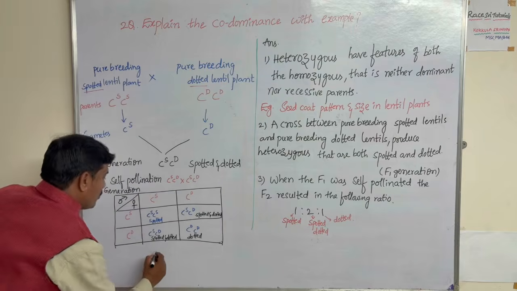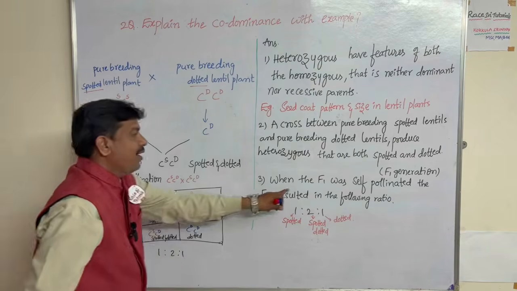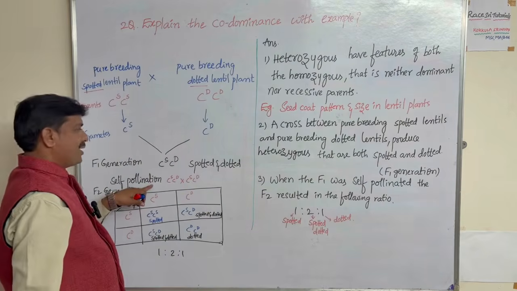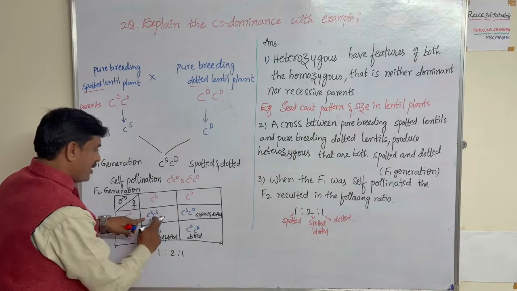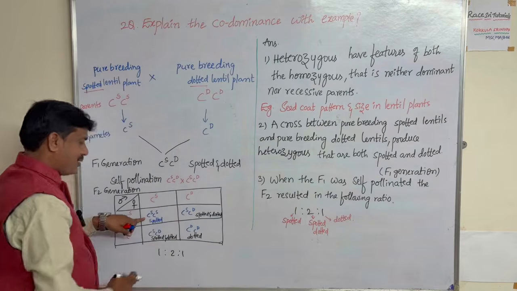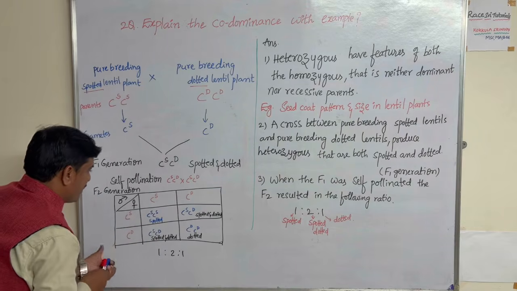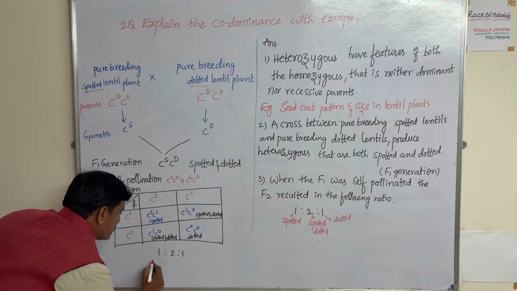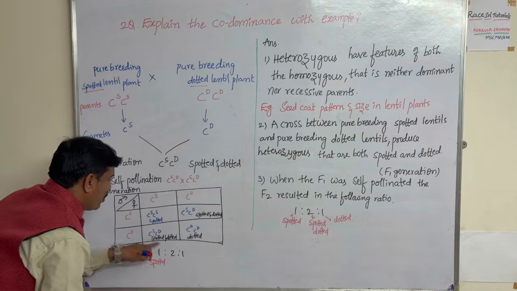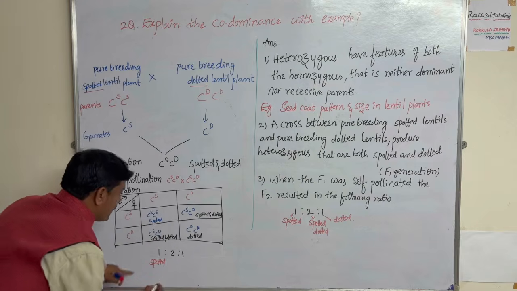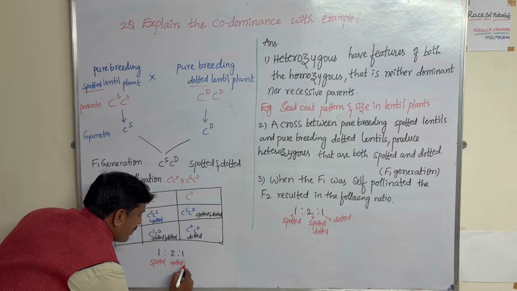What is the ratio? 1:2:1. When the F1 was self-pollinated, the F2 resulted in the ratio 1:2:1. One is spotted, CS CS. Both CS CD are spotted and dotted.